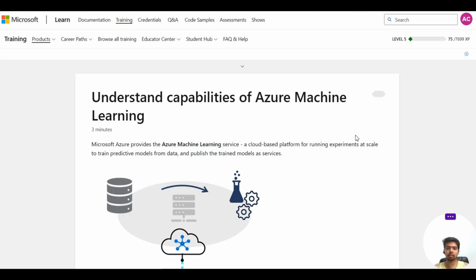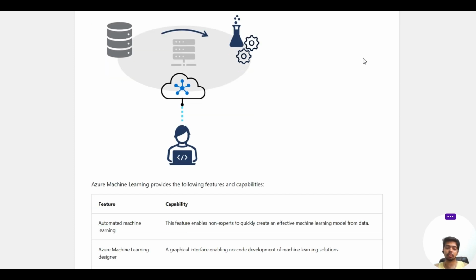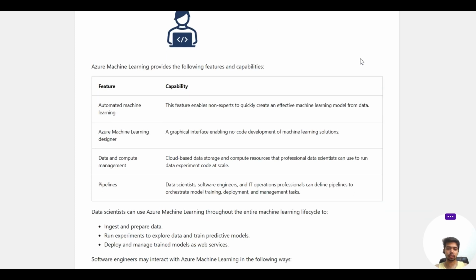Then let's see the capabilities of Azure Machine Learning. Microsoft Azure provides the Azure Machine Learning Service, a cloud-based platform for running experiments at scale to train predictive models from data and publish the trained models as services. It's a cloud-based platform, we all know, that provides you space for running experiments at scale. You can train your model on the platform and then you can deploy it on the platform, and that's the best part about these cloud platforms. You don't need to go somewhere else, you can just deploy it right there.